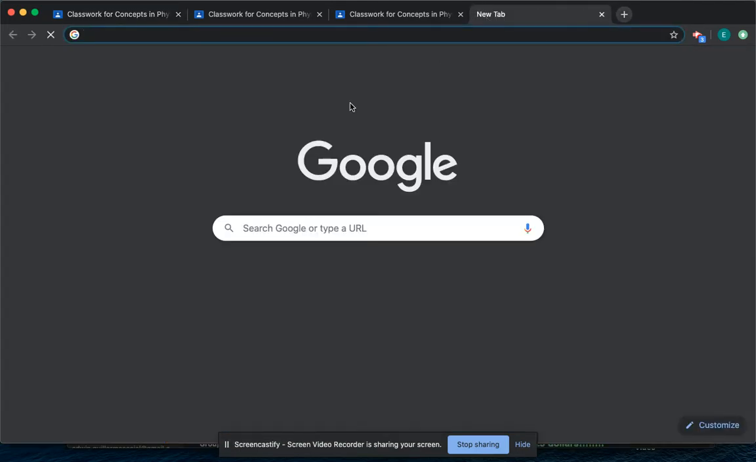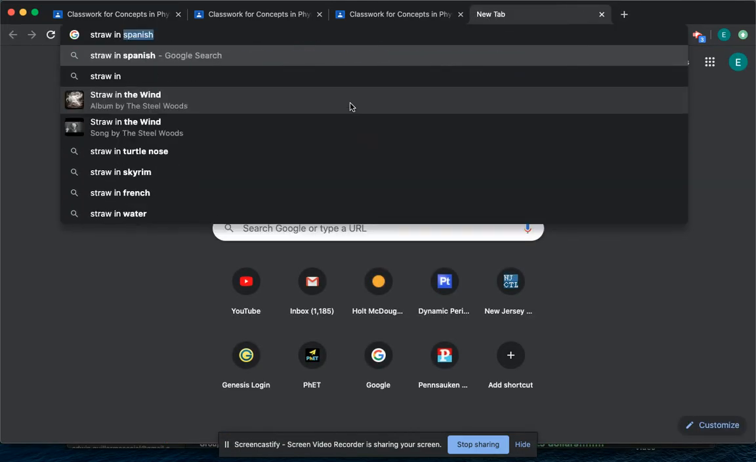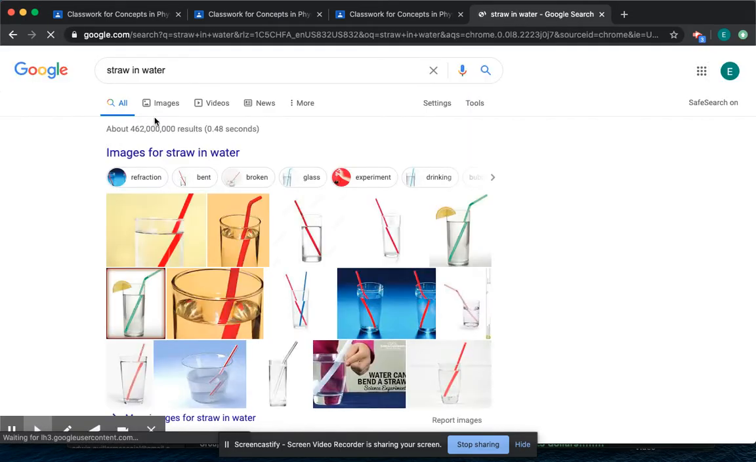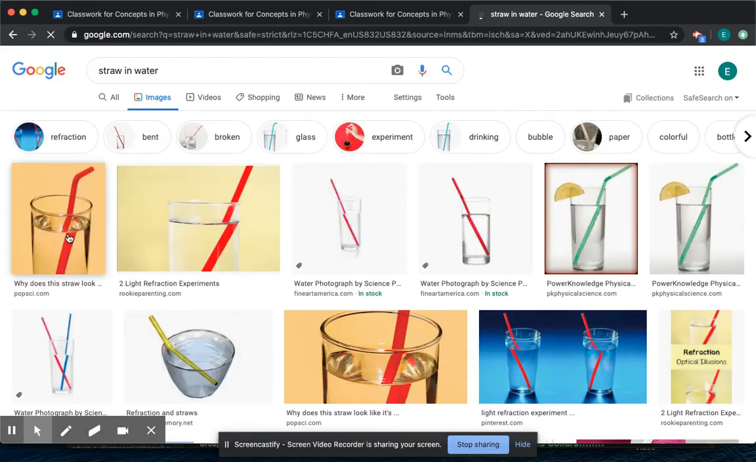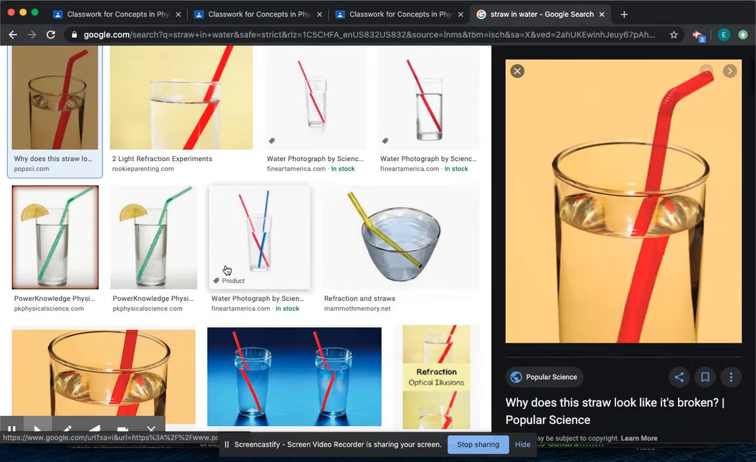Let's see if I can Google straw in water. Let's see if I can show you exactly what I mean. Yeah, exactly. So when you put a straw in water, notice how where it enters at the top, it gets cut off and it bends.